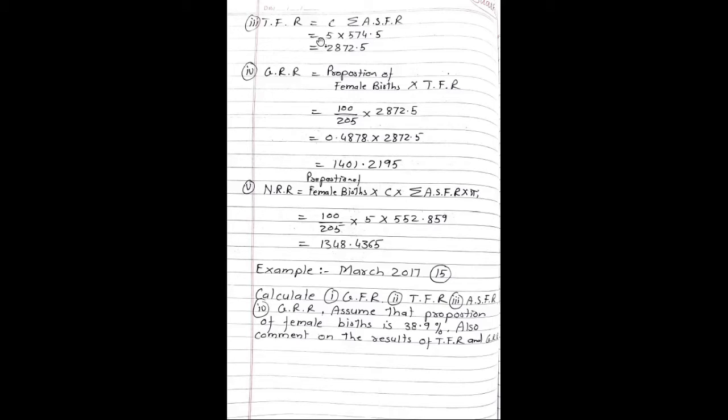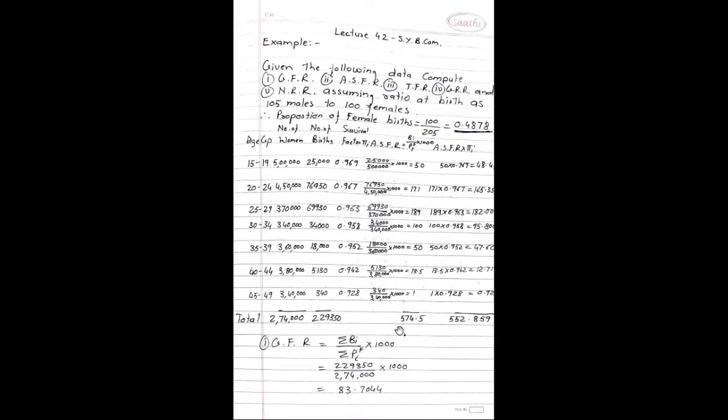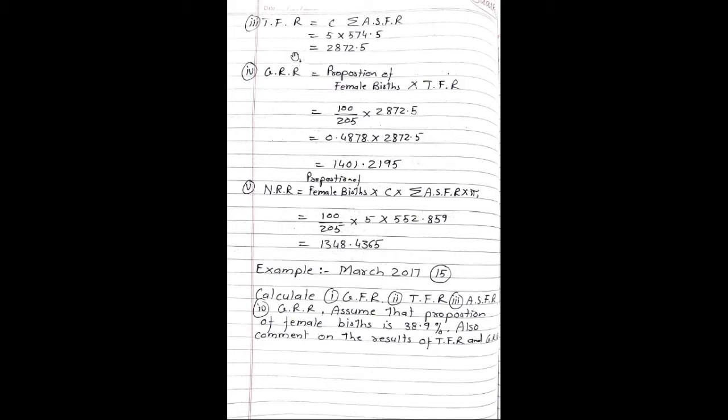TFR is equal to C into summation ASFR. Class width is of 5 units and summation ASFR we already have calculated as 574.5. So TFR calculations are 5 into 574.5. Answer is 2,872.5.